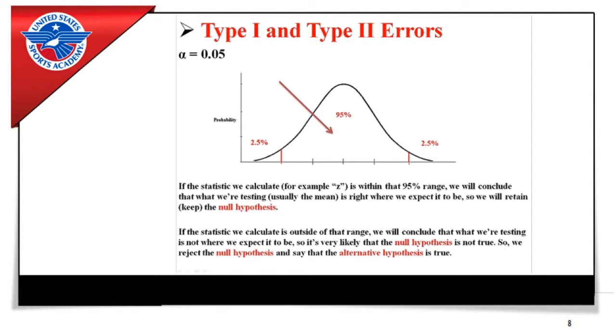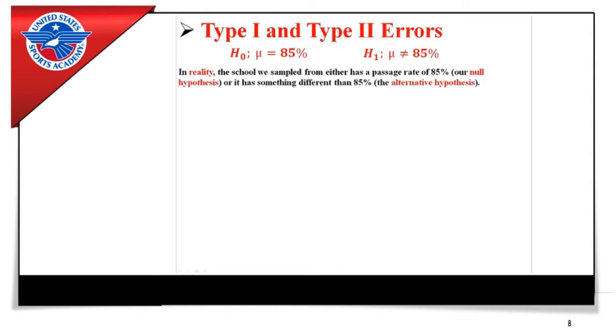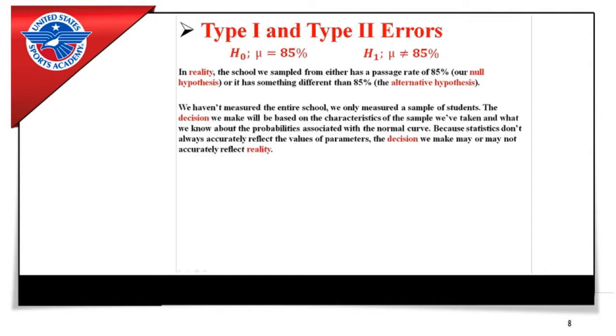Basically, we're going to say, okay, the mean is in this area, and it's so unlikely for the mean to show up here that it's probably here because it is different from the null hypothesis. It's different from what we assumed it would be. So we can conclude that the alternative hypothesis is probably true. It's probably different. So we have the hypotheses here. And now, in reality, the school we sampled from either has a passage rate of 85%, which is our null hypothesis, or it has something different than 85%, which is our alternative hypothesis.